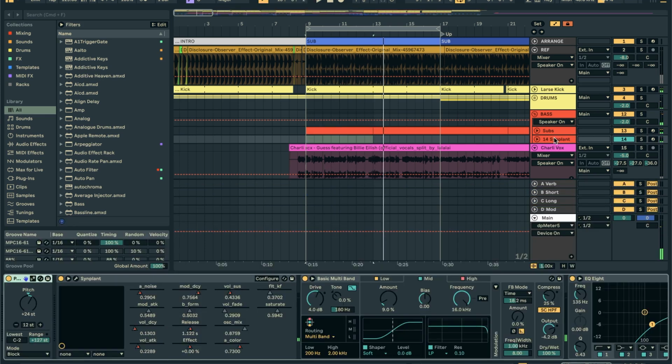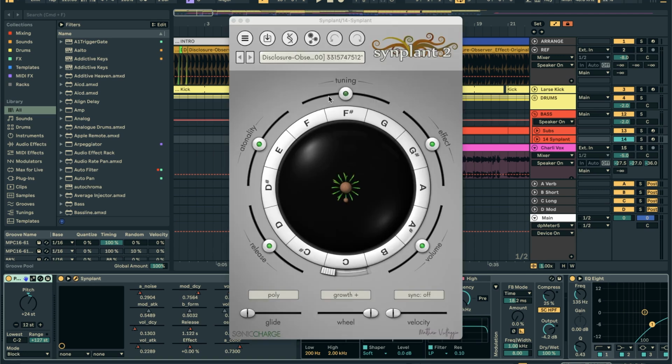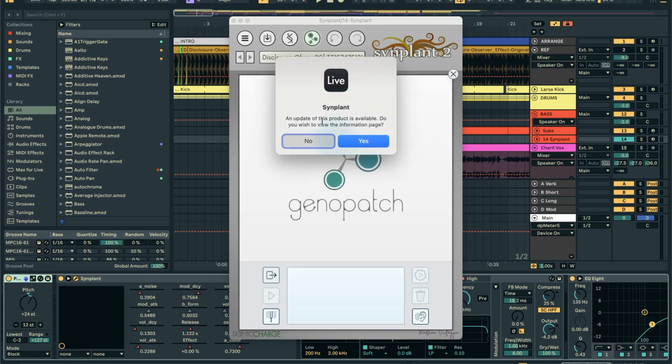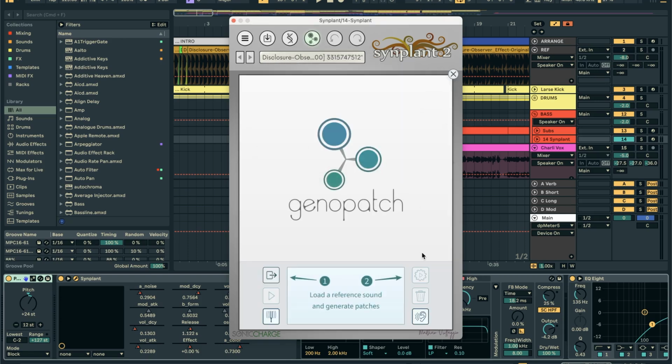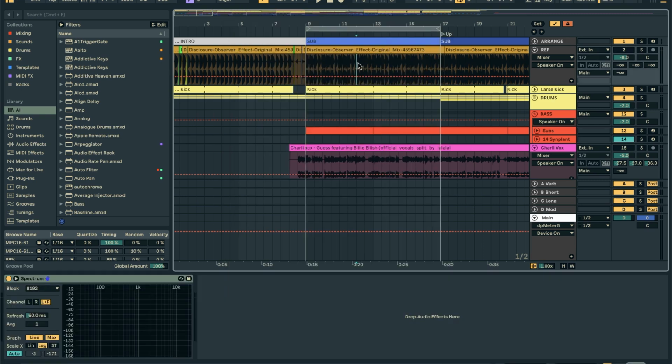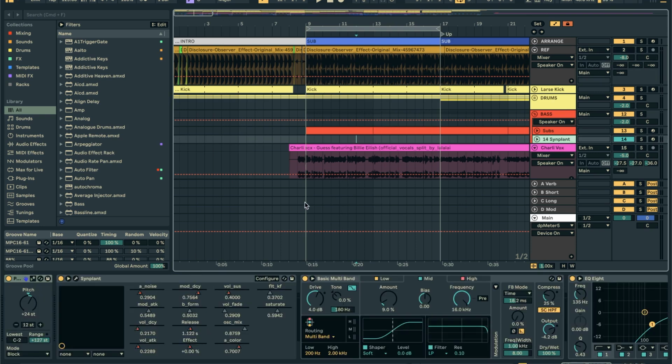And so what I did here is I'm using something called Synplant. And basically what you can do, I don't want to update it right now, is very similar to how with the drums, using the similar sound feature to find a sample that sounds similar. With this program, you can drag a sample in here and it'll use AI to create a patch that sounds somewhat similar. So basically what I did was I found a section in the song where the bass was playing by itself, dragged it into Synplant, and then it got this interesting sound that's kind of similar.